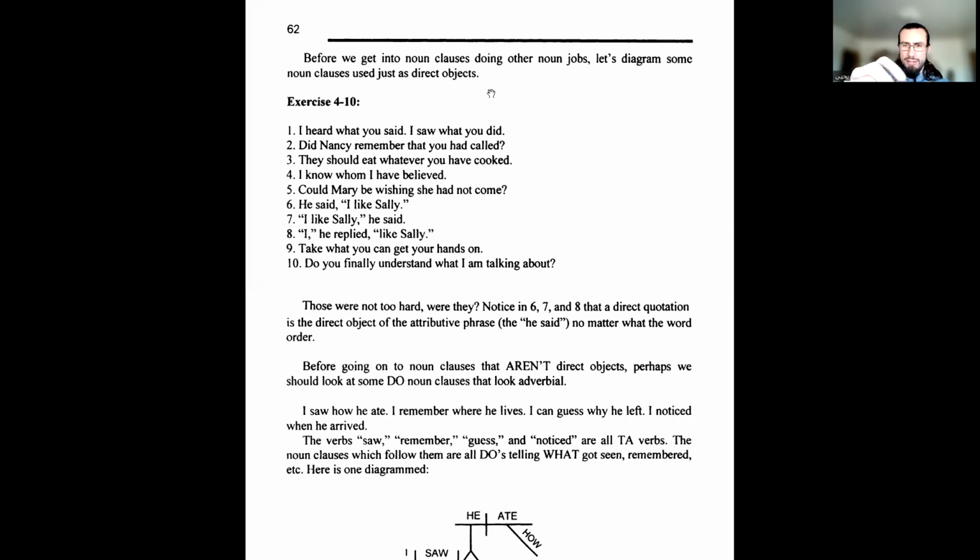Now, if we look at 410, and you went through all the answers already, but we saw, I heard what you said. What you said was our direct object. That whole thing is a clause. I saw what you did. Did Nancy remember that you had called? They should eat whatever you have cooked, right? So all of these are noun clauses, right? Anytime someone says something, that's a noun clause, okay? And so on and so forth, all of them. 410 was easy. It was just direct objects.